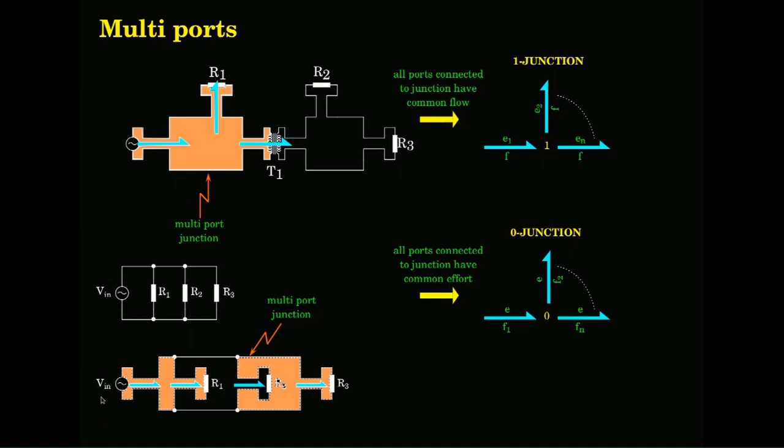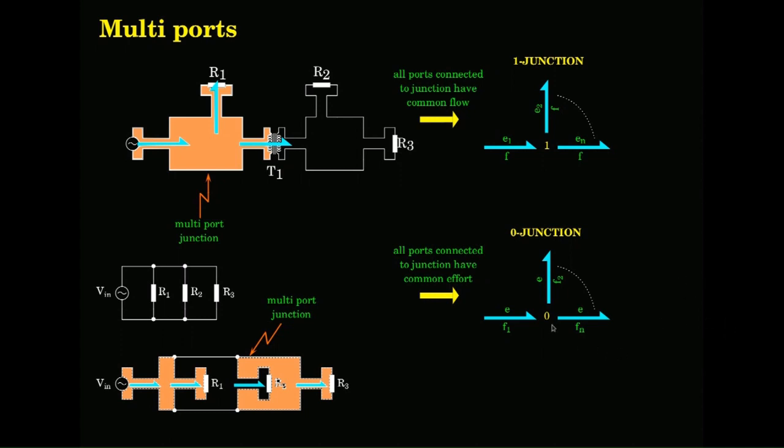So, same thing, energy is coming from one of the ports of the zero junction, and energy is going out onto multiple sinks. Energy can also come in from multiple ports, it is not necessary that it should come from a single port, and then go out in multiple directions.